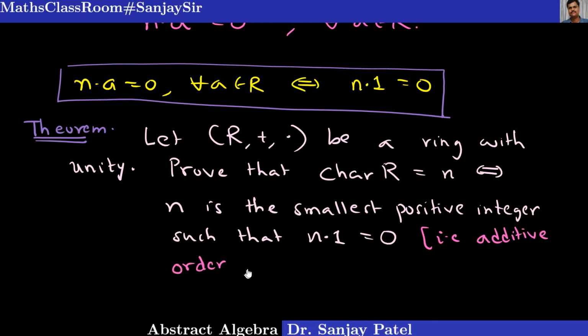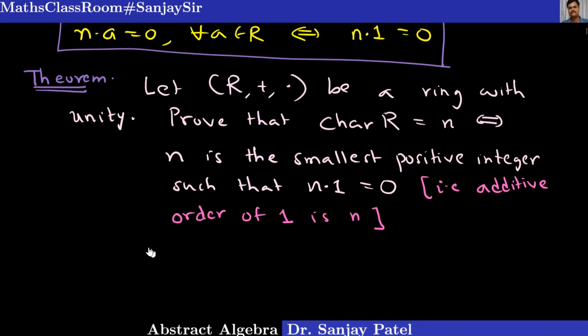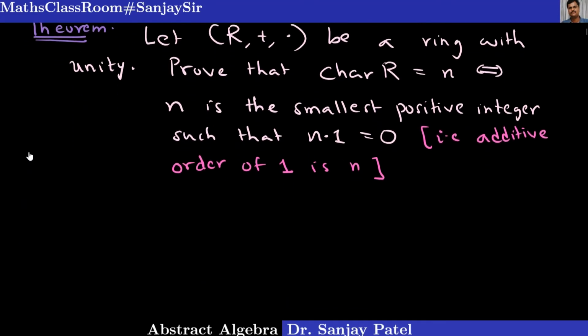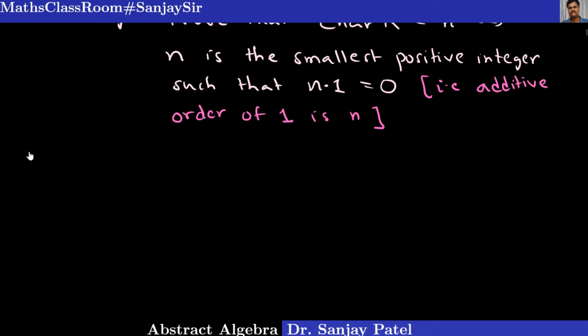You know the meaning of this notation. Additive order of the unity element is n. Okay. Order of a in the group we have already understood. So in that sense, I am writing that additive order of 1 is n. Let us prove this result. There are two parts. So let us begin with the first one.